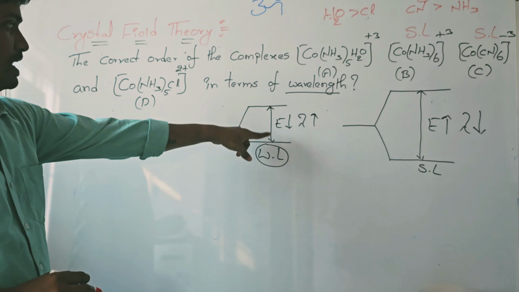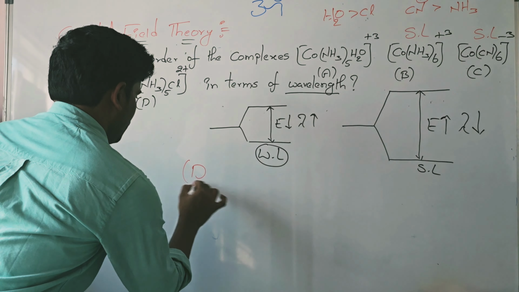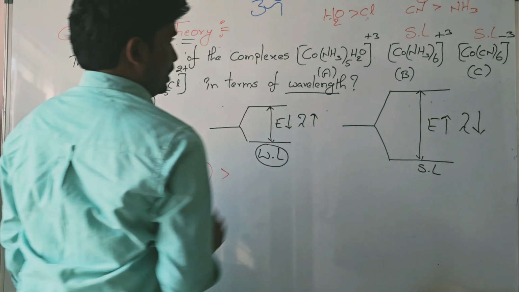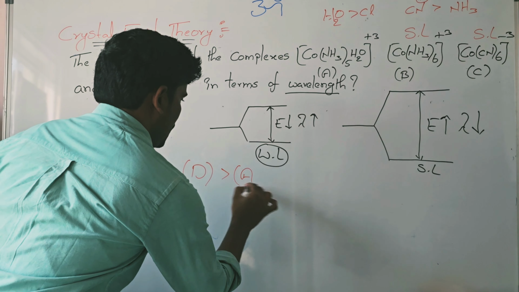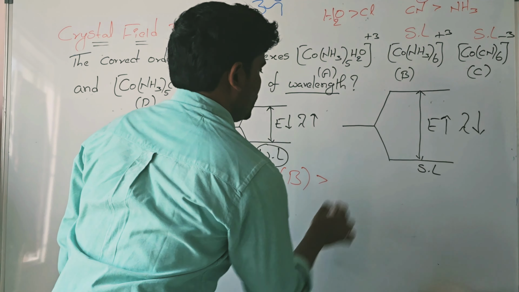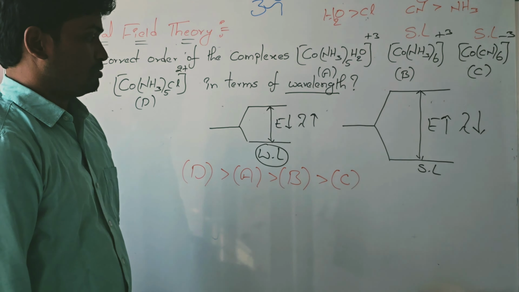So a weak ligand means the absorbed wavelength is more. Which has the highest wavelength value? D. After D, A. After A, B. Which is the least? C is the least, because the strength of the ligand is more. So when the strength of the ligand is more, the wavelength is less; when the strength of the ligand is less, the wavelength value is more. This is the hint. An easy question, and this is also a PYQ.